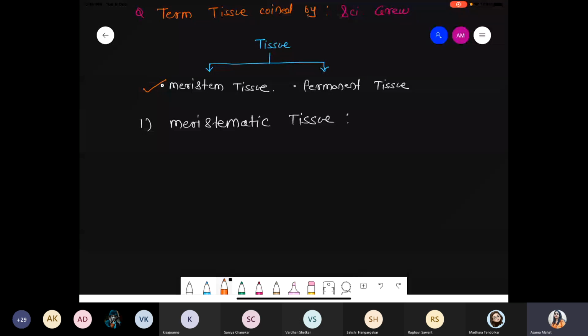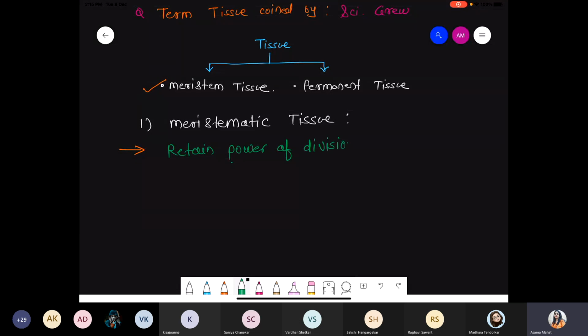Now, first of all, we are talking about some basic properties with respect to the meristematic tissue. First point: the meristematic tissue retains the power of division.